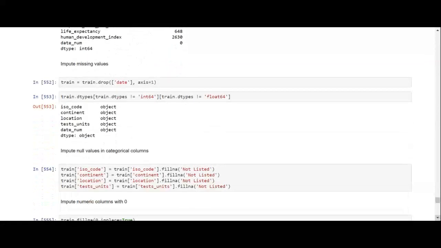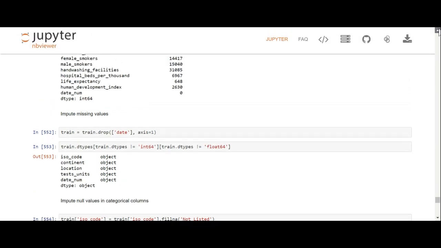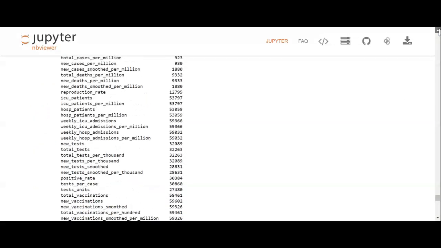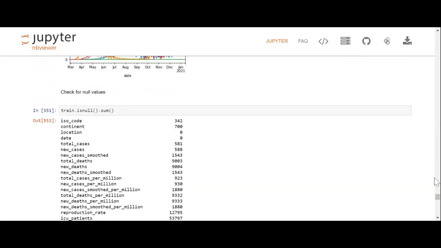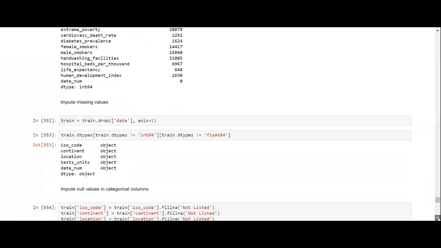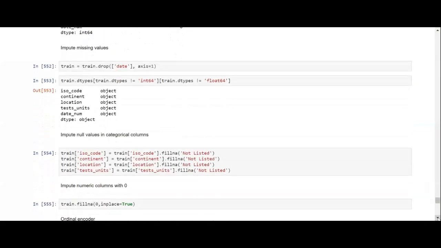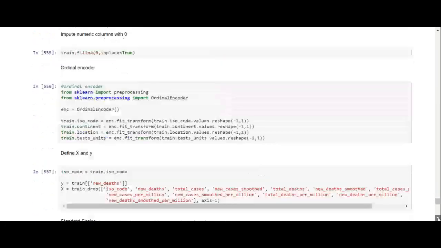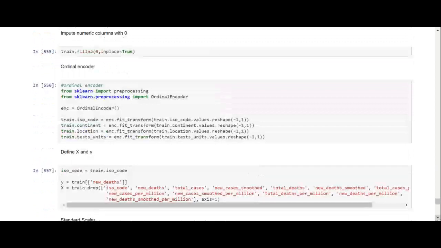So now we're just going to go through the rest of the code for the rest of the program, which I've done before. This is the main program. We checked for any missing values, any null values. We imputed those null values. We imputed the object columns, and then we filled all of the numeric columns with 0.